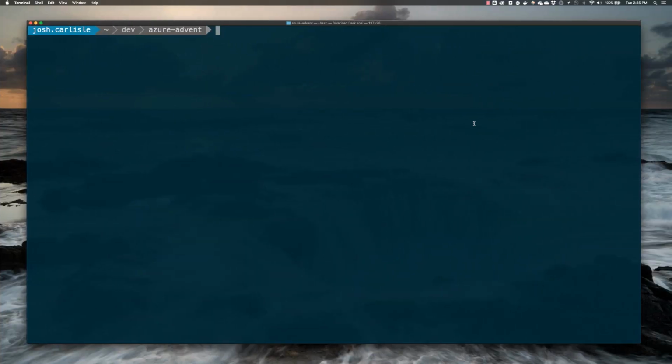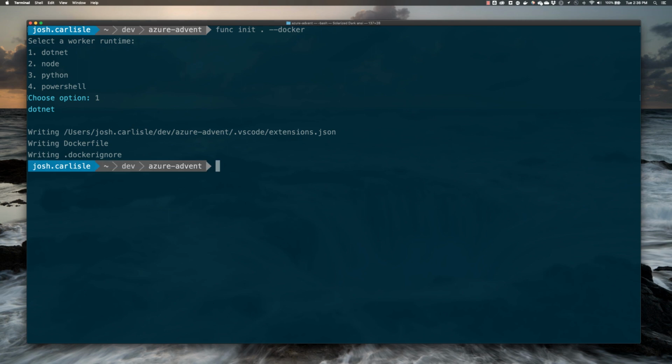So we start that process by using the func command, init, and we're just going to initialize it in the current directory. And in this particular case, we're going to use the Docker switch. So we want to choose the .NET runtime. You could choose, obviously, the runtime of choice that you would like. I'm a .NET developer, so I'd like to use a .NET runtime. Great, and we've already created that.